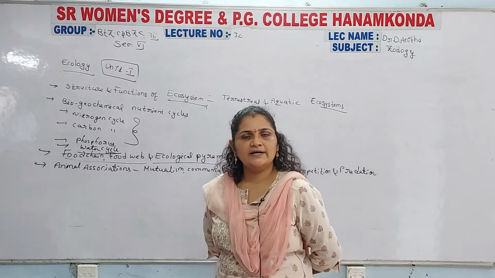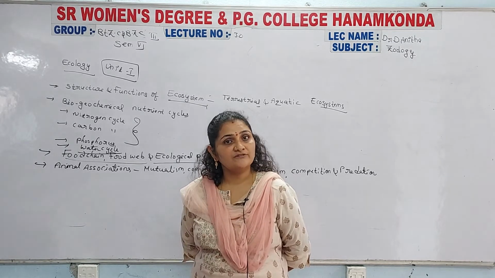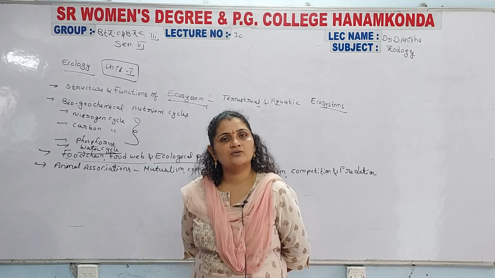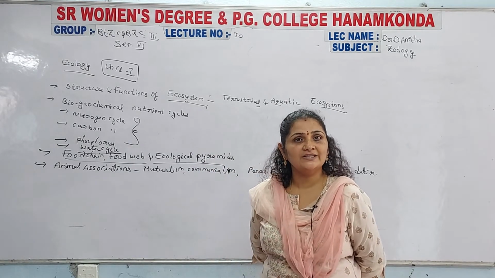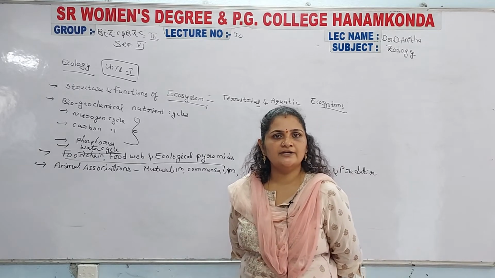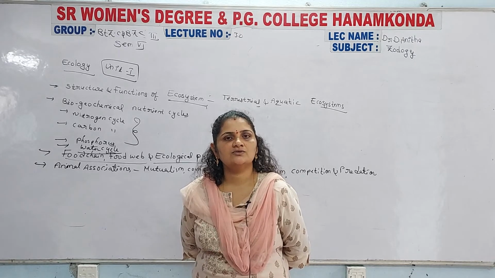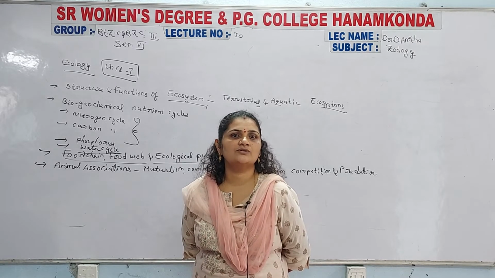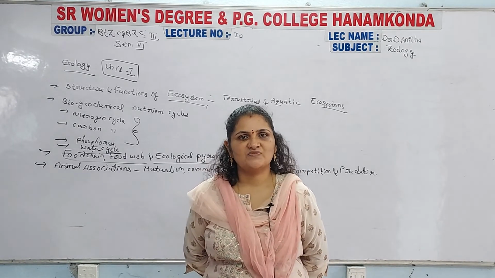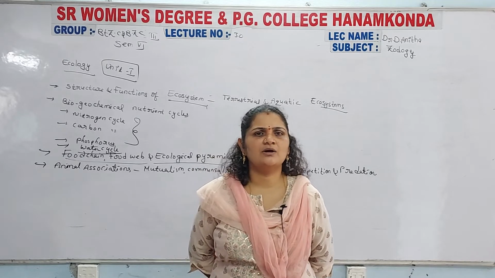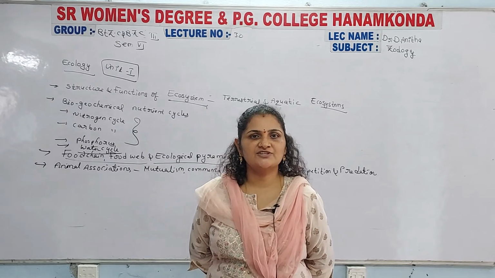Predators and parasites may sometimes also cause the death of the particular organism, and that is a cruelty. Here, predation is also lethal: they kill their prey first. If they identify their prey, they attack immediately and kill those organisms, and only then do they consume them as their food material. So it is more cruel than parasitism and competition.